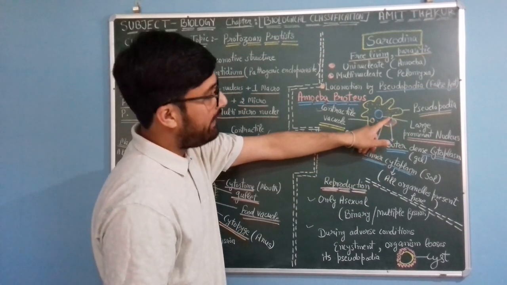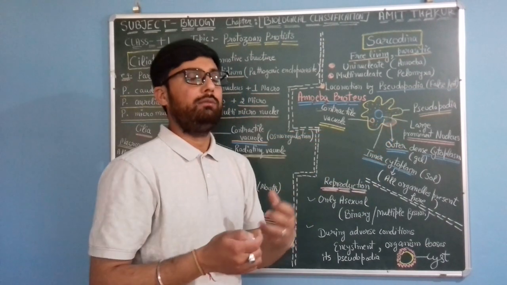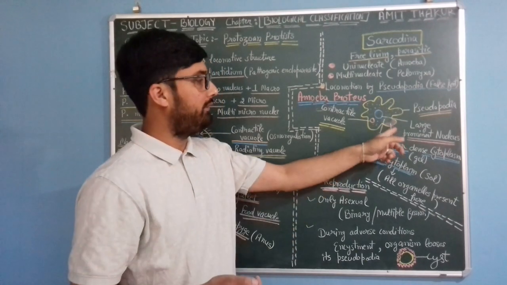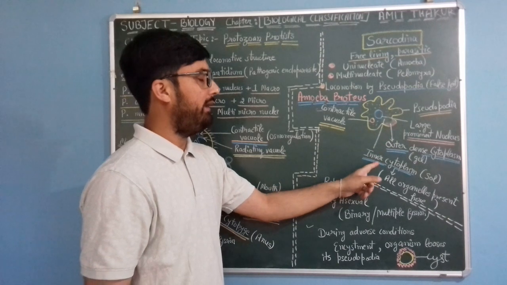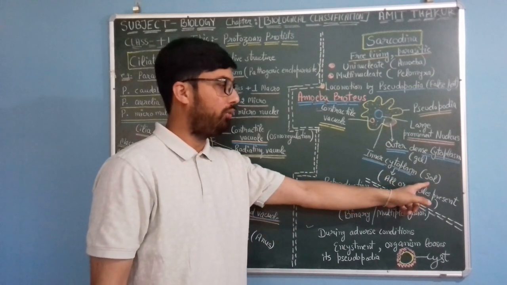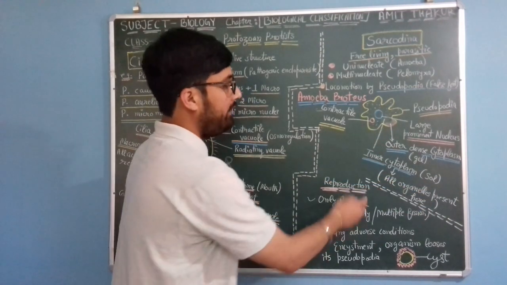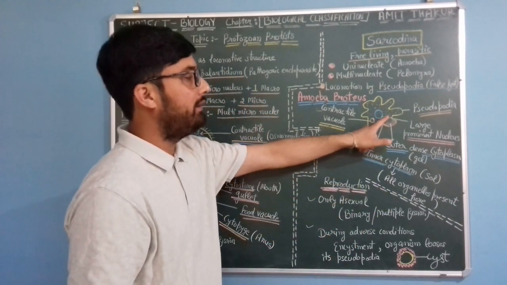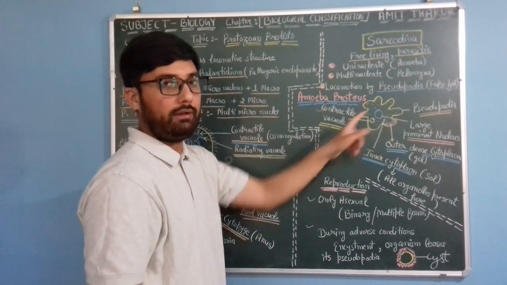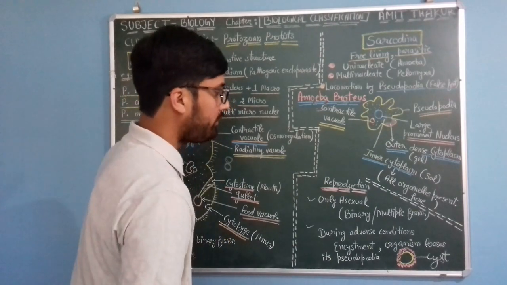Towards the inner side the density is much lower, known as sol, and all the organelles are present inside the inner cytoplasm.